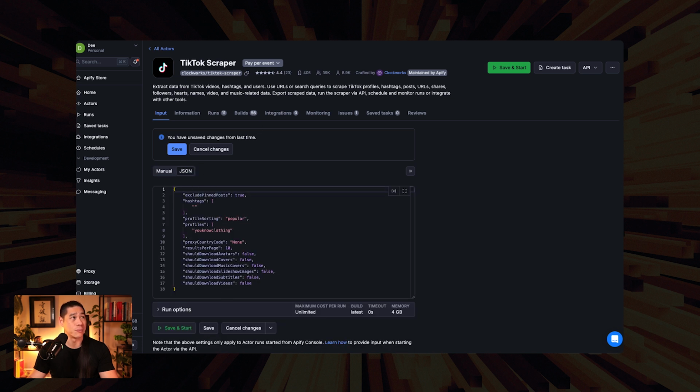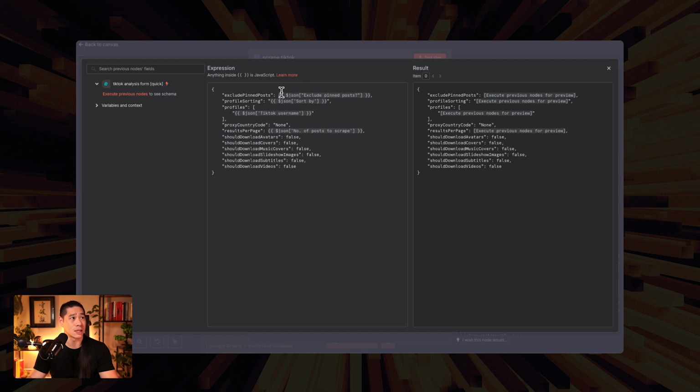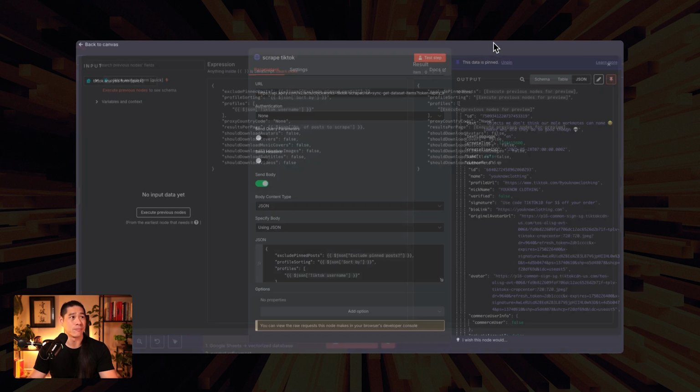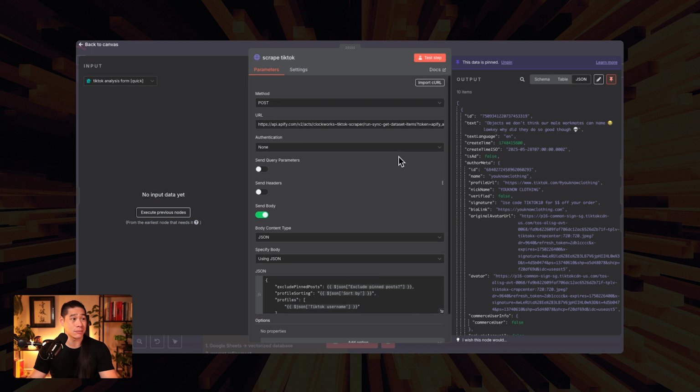Now, you'll notice back in here though that some of them are dynamic fields because of what was filled in the form. We want the field to be dynamic in this type of way so that exclude pin posts can be true or false. Profile sorting, we can sort by latest, popular, oldest. Profiles, we're punching that in from the TikTok username, and results per page, we've asked the user for that as well. So we don't have to play around with this node and set it manually. It just pulls everything in one go. That's it. Nothing else in this node.